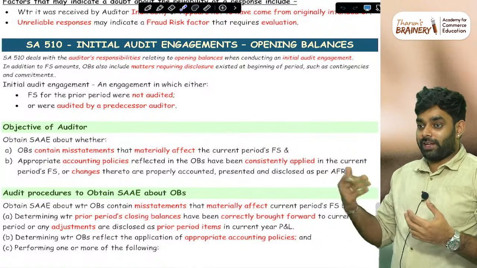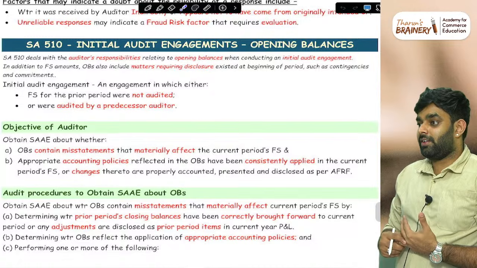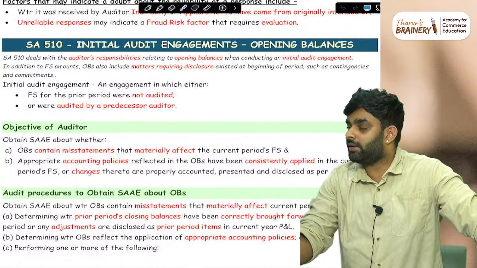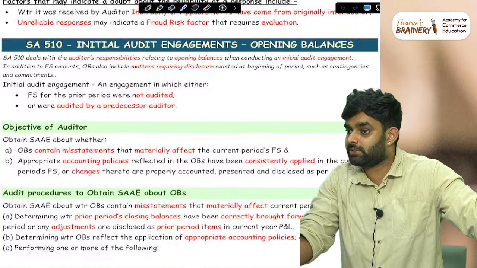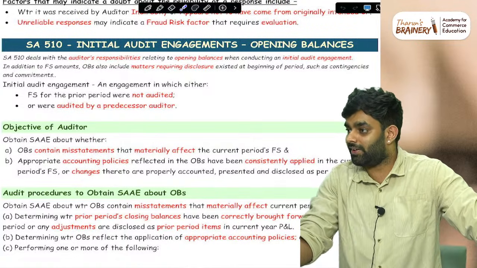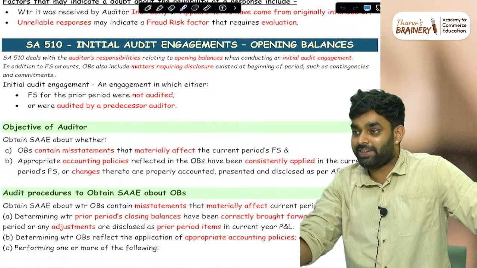I'll take more time on that, and the tough standards we will be touching. 800, 805 definitely. 810, I don't know whether we'll get to it, but 805 we will do. 450 is a small standard. 710 comparatives, that's obviously an important standard. 710 is a killer standard.